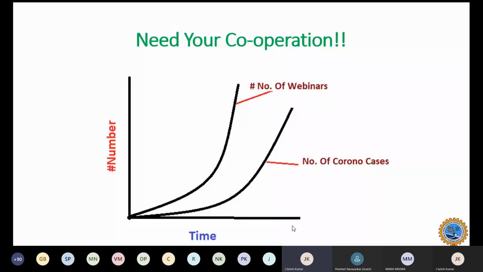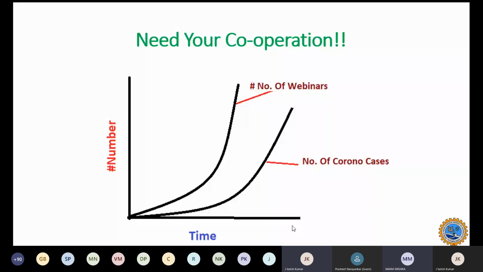And I can imagine how difficult it is to listen to these classes online. But we will do our best to learn and carry out this workshop through online mode, and hence we expect your cooperation.